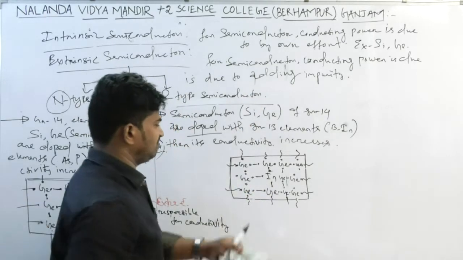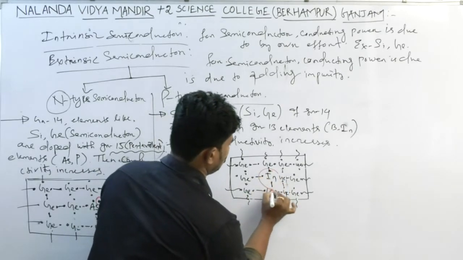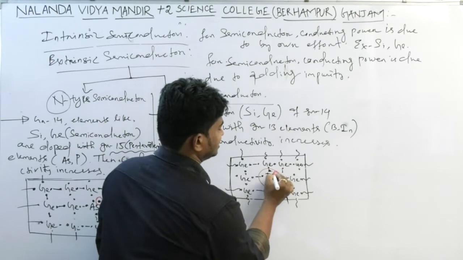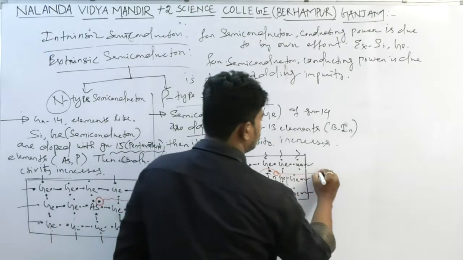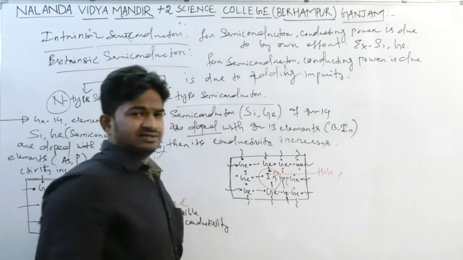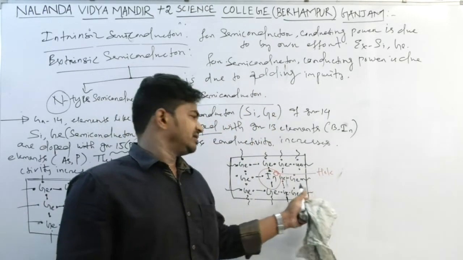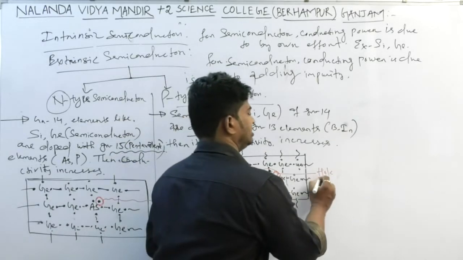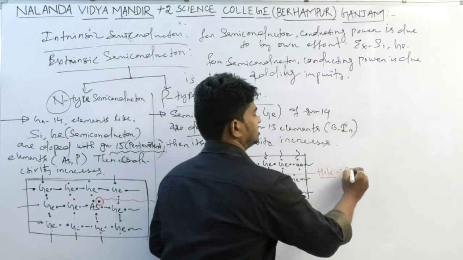But here in place of this, indium has only 3 electrons. So the remaining part, one electron, is absent. That is a hole.